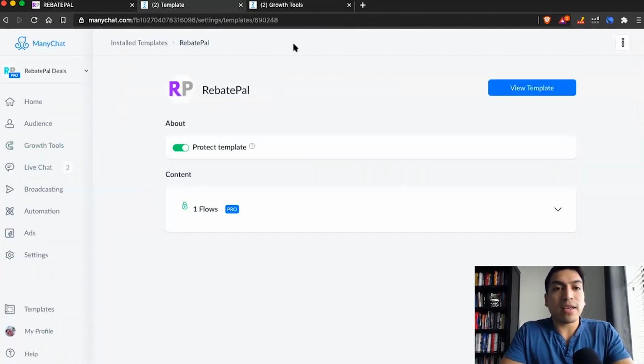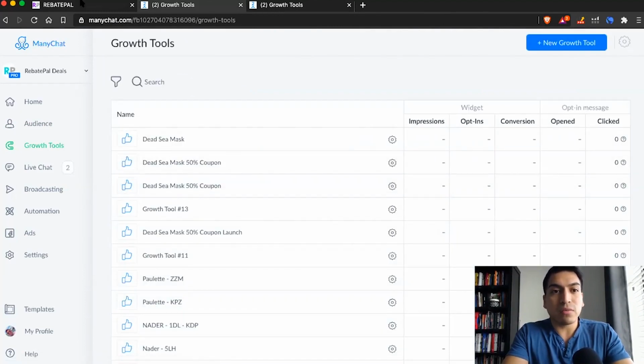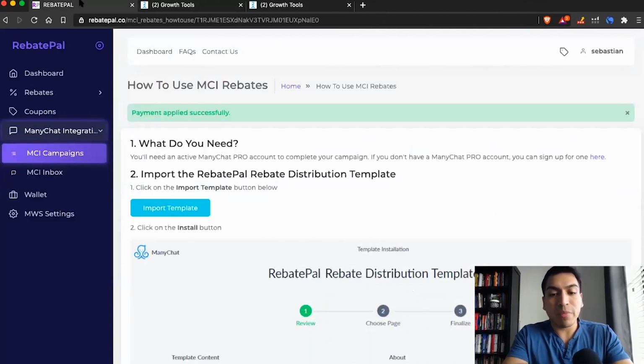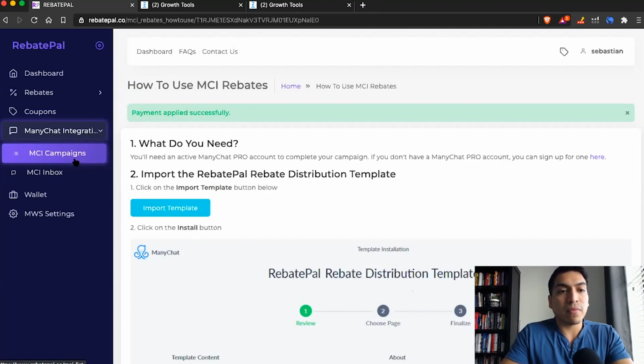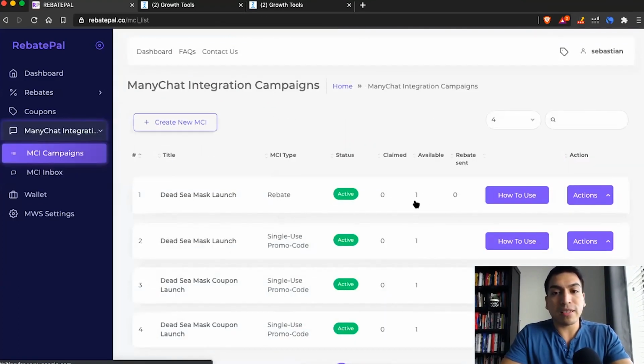We did nothing inside Manychat apart from naming the campaign and creating the growth tool. And the growth tool, again, all you did was just name it. So that's the only thing you're doing inside Manychat, is naming your growth tool. And that's it. You do everything inside of RebatePal. And so if we go to campaigns right here, you'll be able to see it's active, how many are available, how many rebates have been sent, claimed.